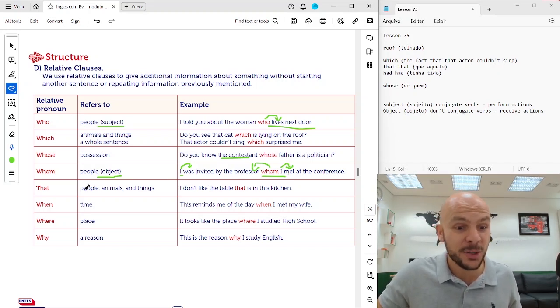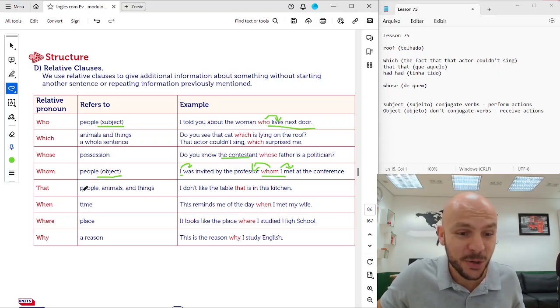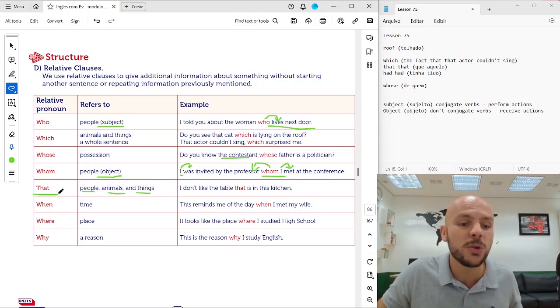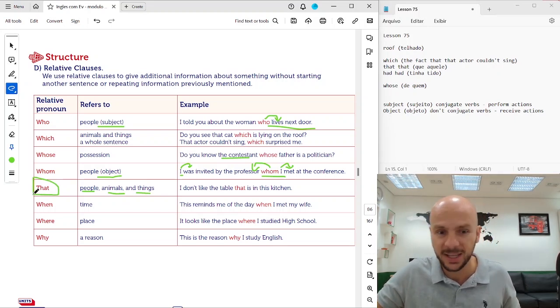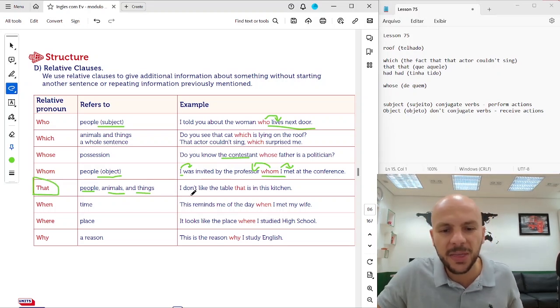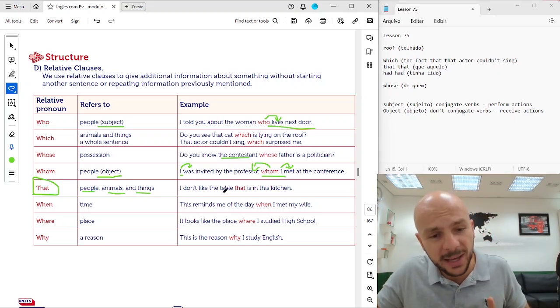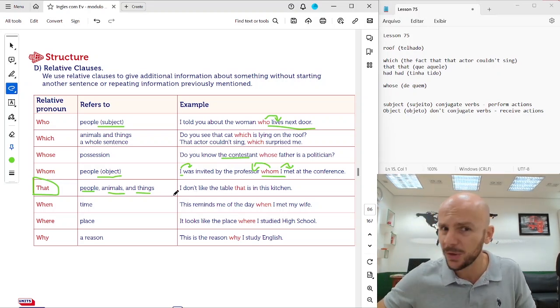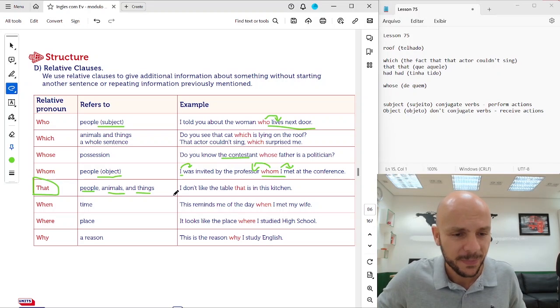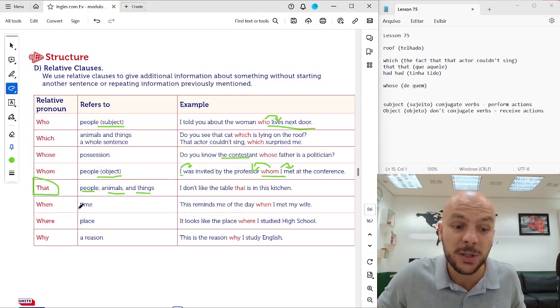That is used for a lot of things. That is used for people, for animals, for things, okay? That's the most used in English, okay? That. I don't like the table that is in the kitchen. We can use that for people, for animals, for basically everything, okay? When is used for time.